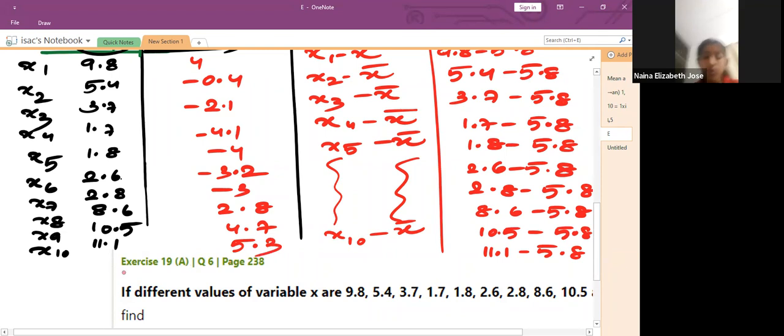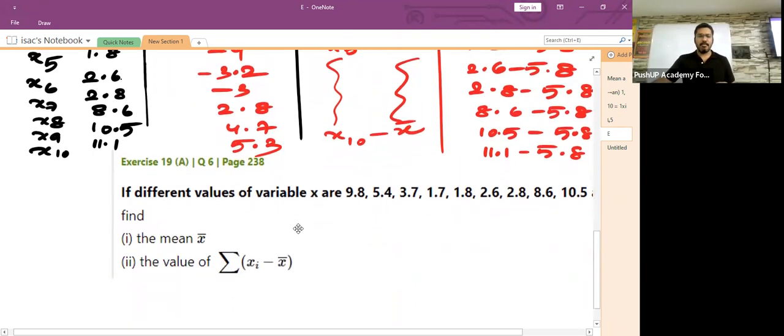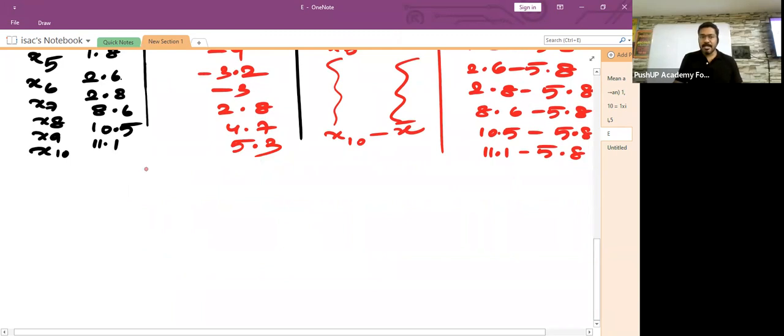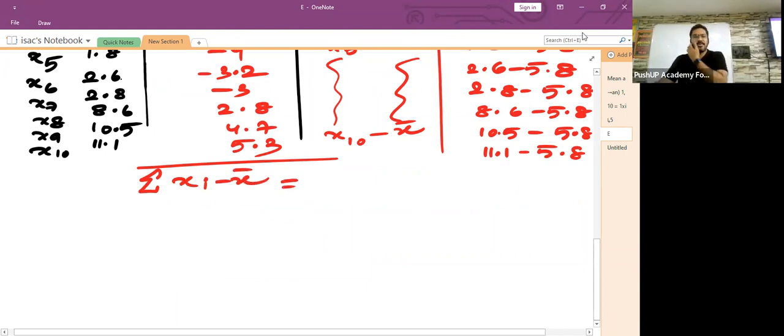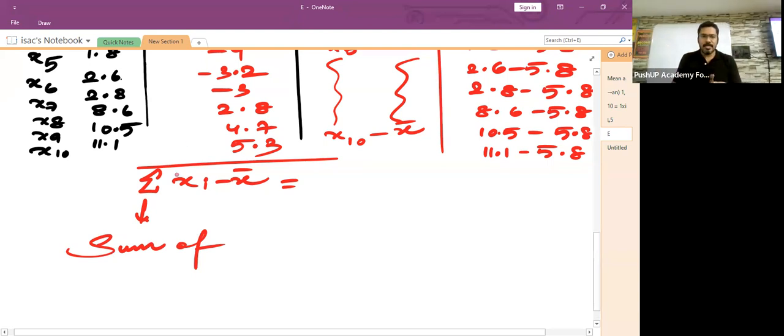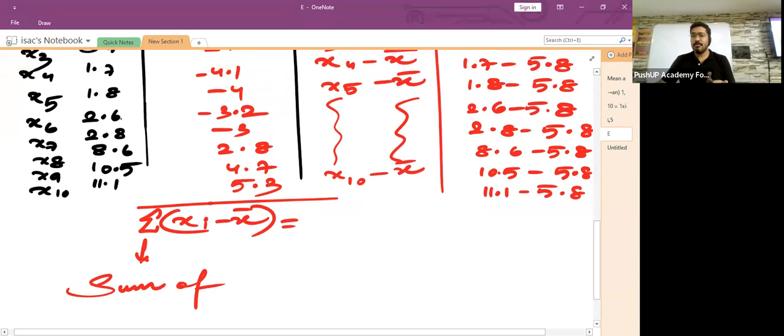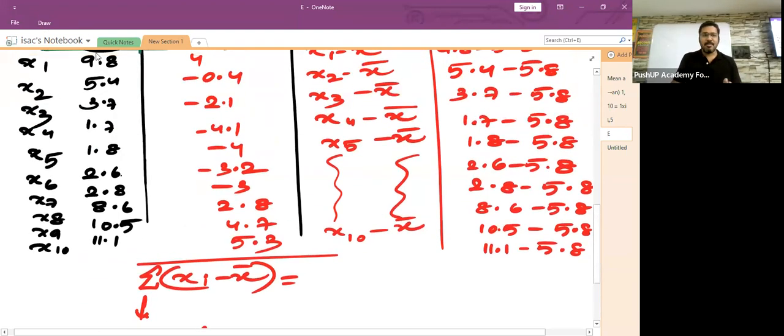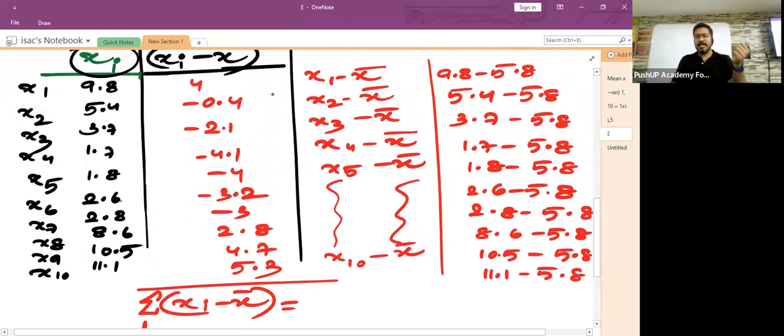Yes, sir. 5.3. Now comes the most important part. Children, they were asking us to find what? Sigma of xi minus x bar. This is what they were asking us to find. Now let me teach you the meaning of this. Sigma is what? Sum of. So sum of what? Xi minus x bar. And that is what you have been doing so far, isn't it? You are finding xi minus x bar.